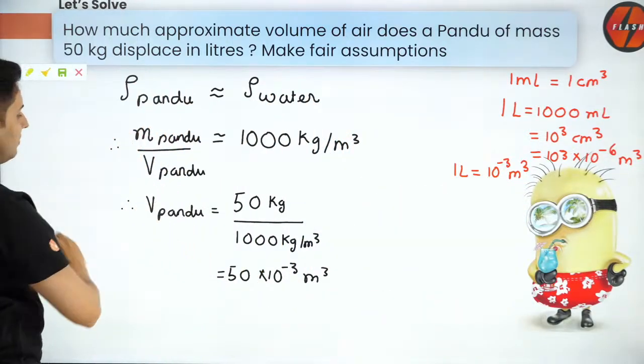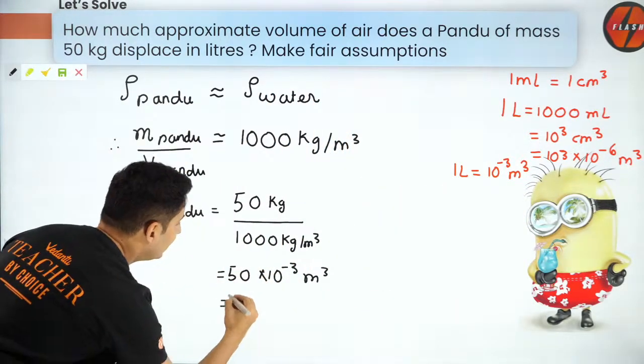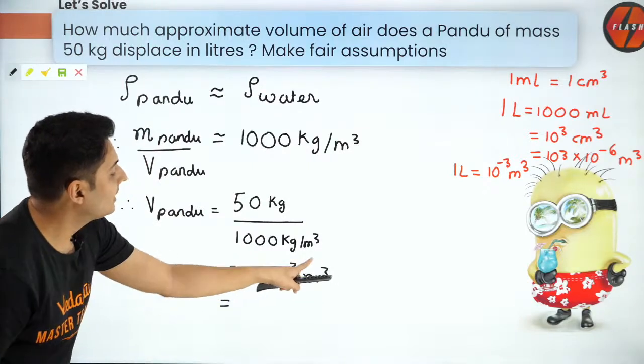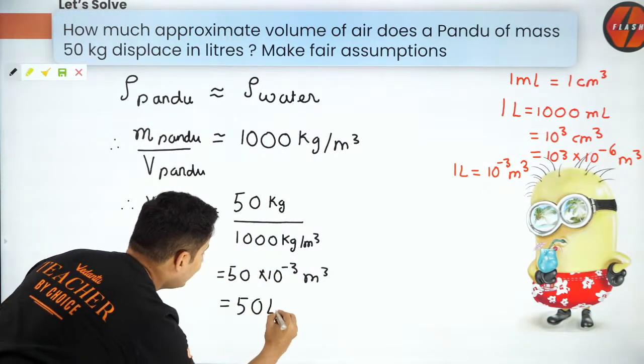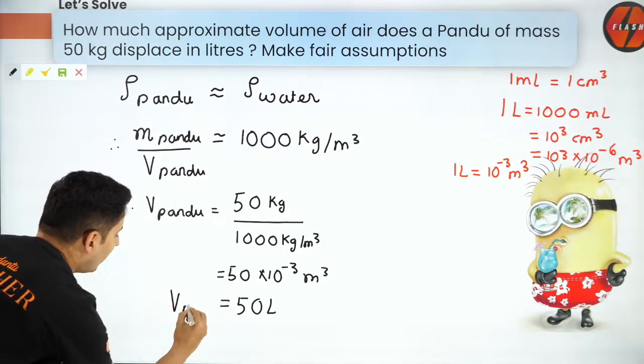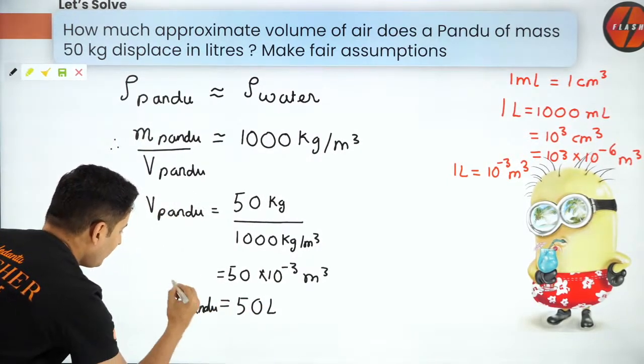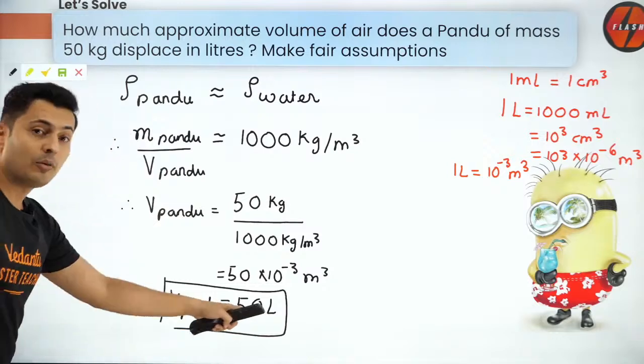If that is the conversion, think about it. How many liters will this be? So just forget that 10 to the power minus 3 meter cube. Just put it as liters. It will be 50 liters. So this is the volume of pandu. This is the volume of pandu.